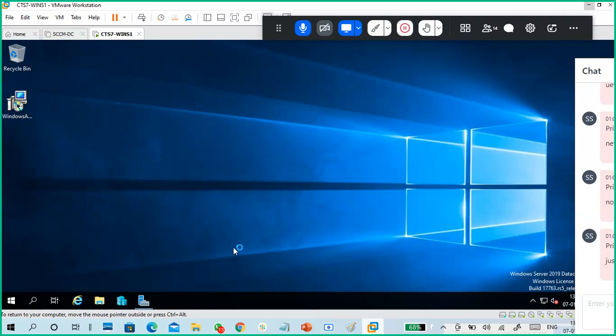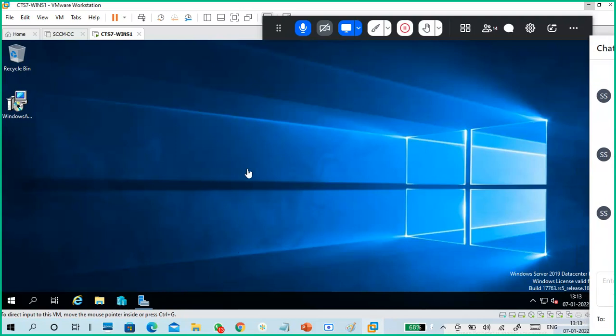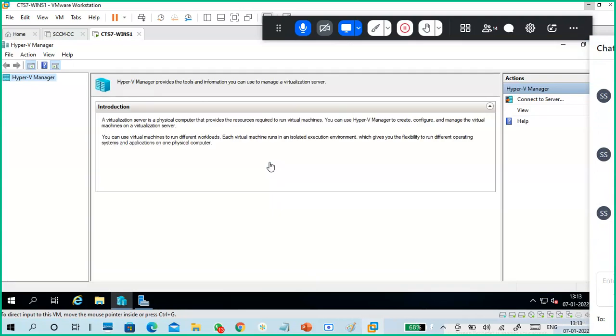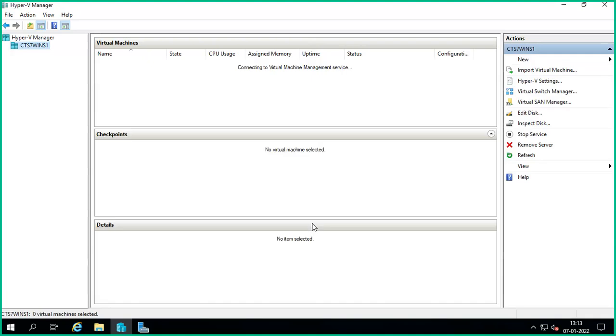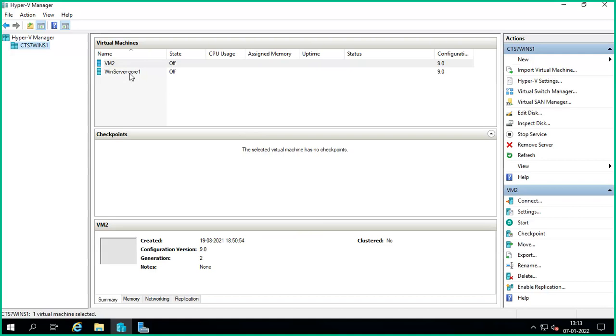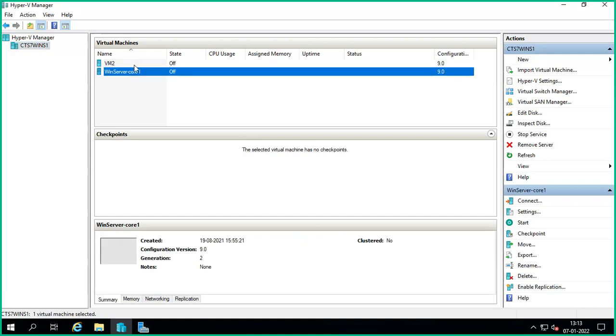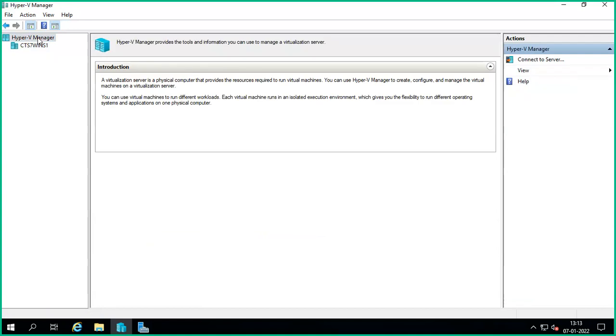Next, this is my Hyper-V console. I just want to show the Hyper-V console. See, here it is. This is the Hyper-V Manager. Guys, I'm putting it in full screen mode so you can view it clearly. Already I created two virtual machines inside. This is Hyper-V Manager.